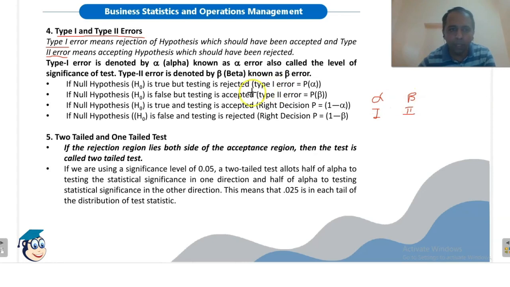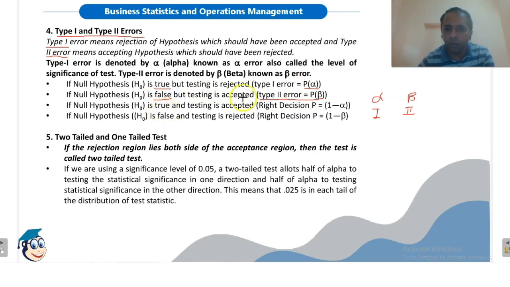So type 1 error is denoted by alpha. It is when the null hypothesis is rejected when it is true, while type 2 error is denoted by beta. It is accepting a null hypothesis when it is false, when it is not true.